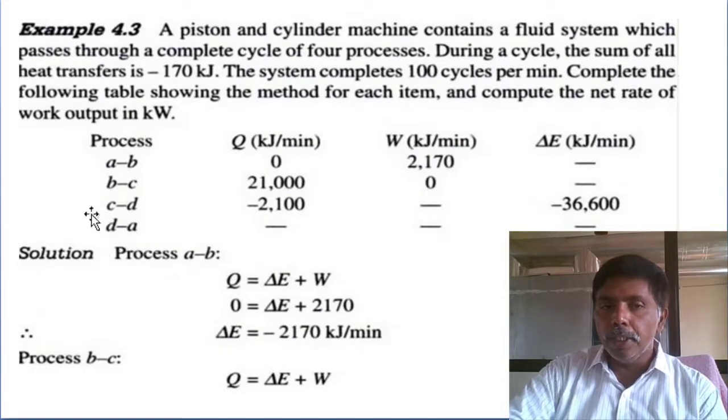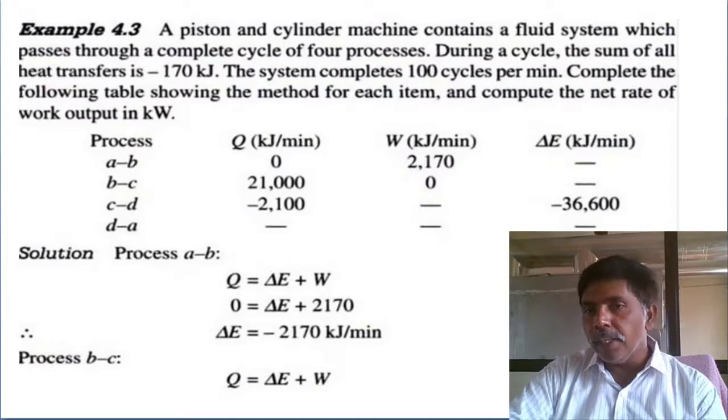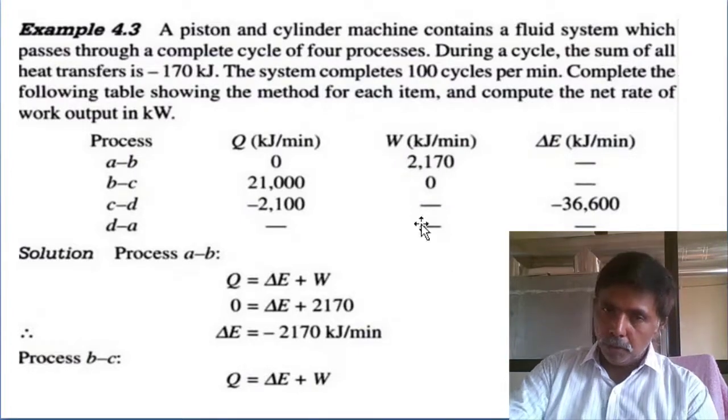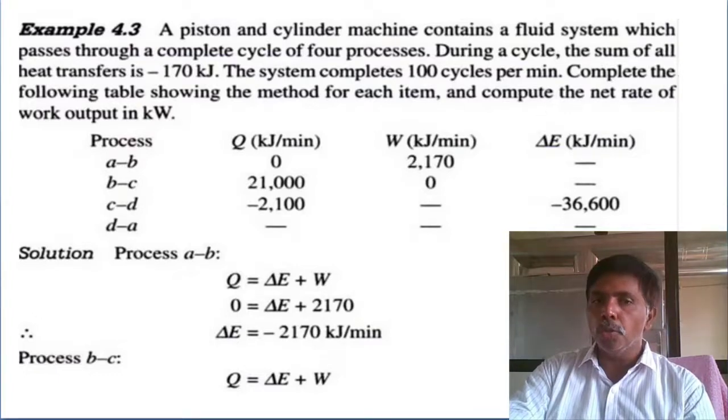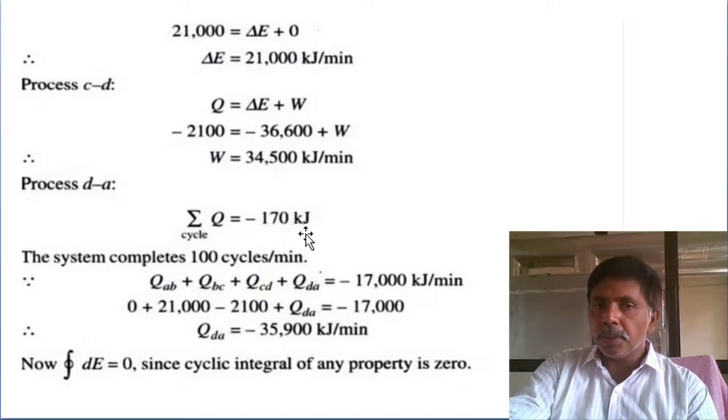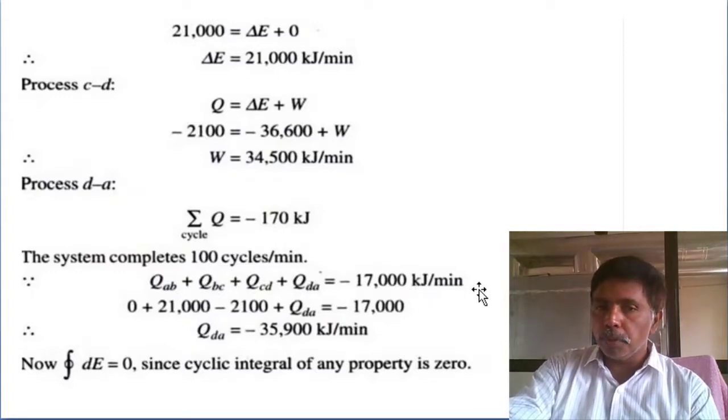But for D to A, they have not given anything. In the D to A process they are not given anything. We want to determine the unknown parameters. So what we are doing: the summation of all heat interactions per cycle is given as minus 170 per cycle. How many cycles? 100 cycles. Then minus 17,000 kilojoules per minute.